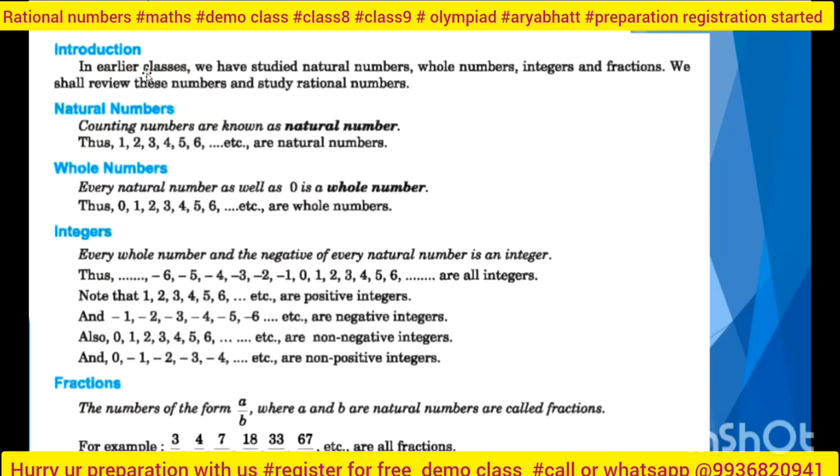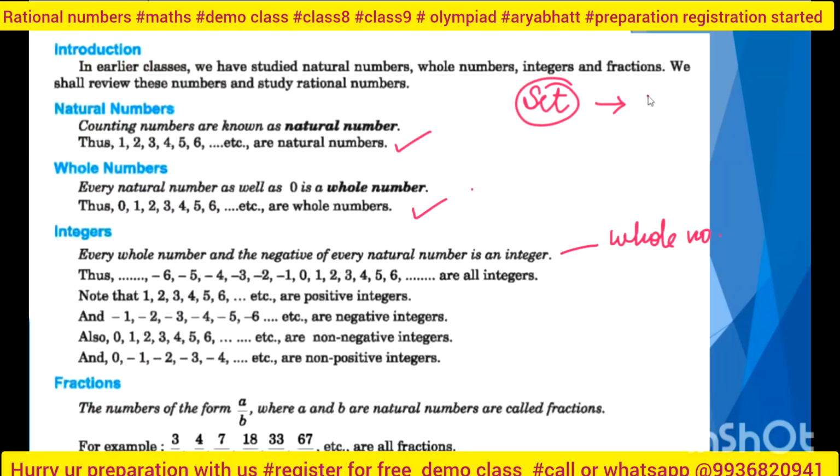I have already talked about natural numbers, whole numbers, integers, fractions, all these in the number system. The natural numbers start from 1. Whole numbers start from 0. Integers are either positive or negative. So integers include whole numbers.